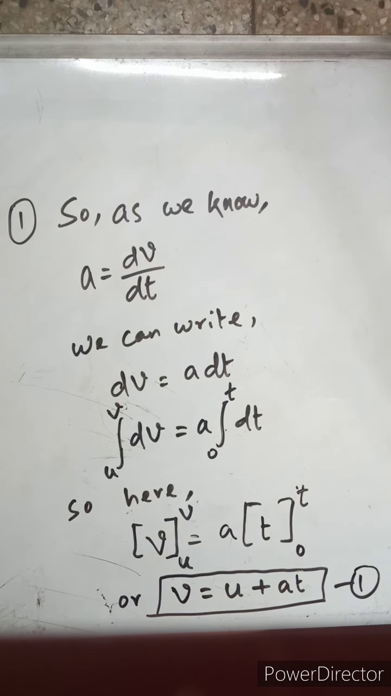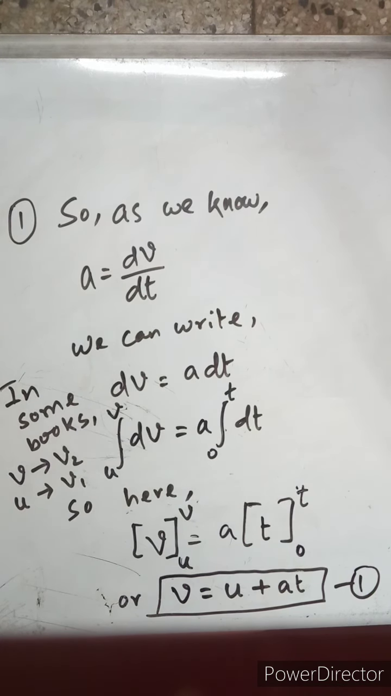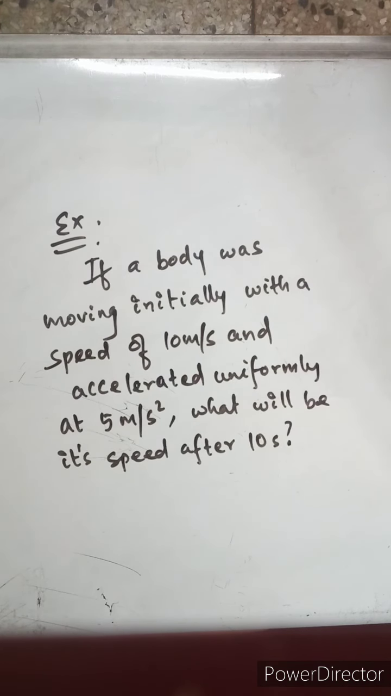So this is how we obtain the equation of motion by using integration. In some books, instead of v you may have v2, and instead of u you may have v1, so the formula changes likewise. In some other books you have v instead of v for the final, and instead of u you have v0. So the formula becomes v is equal to v0 plus at. All of them mean the same. The initial lies there and the final is on the other side. So v is equal to u plus at lies in the same form.